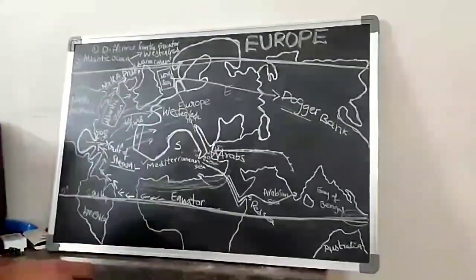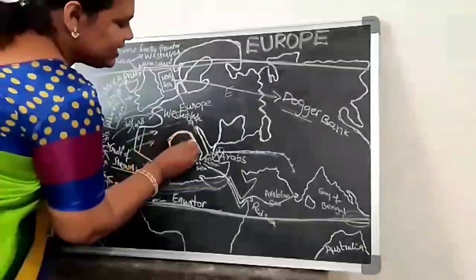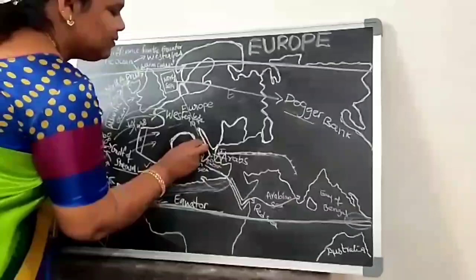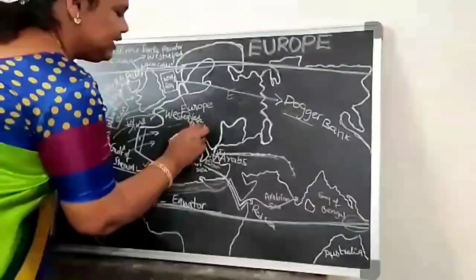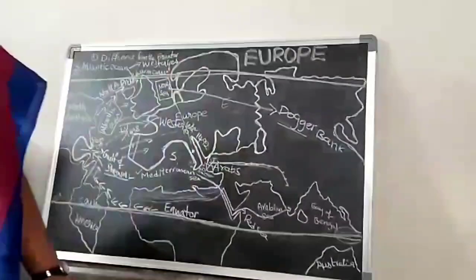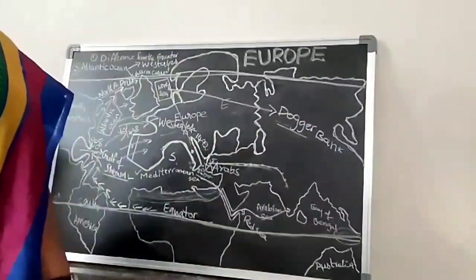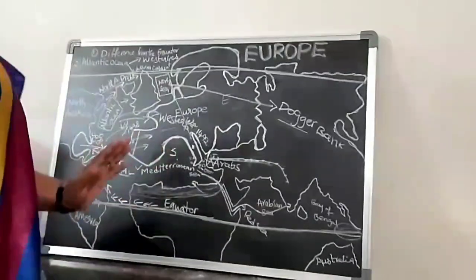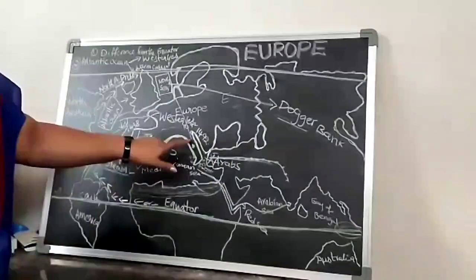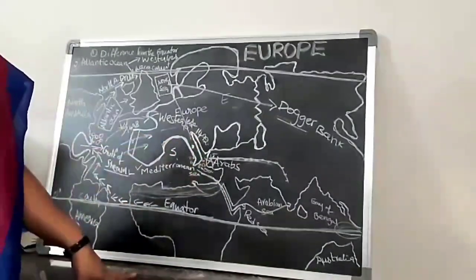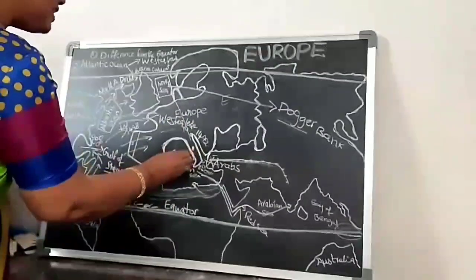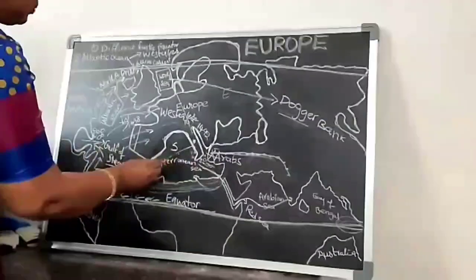Right. Now, the first person, from Italy. Are you seeing Italy? Heart, shoe shape, yesterday I said. So this one. From here, from Italy, in 1492, which year? 1492, Christopher Columbus started his travel from here to the west side to find India. Did you get my point? So from here he started traveling. Actually, he is a sailor also, a trader as well as a sailor. So from Italy he started his travel to the west side. West side means this one.